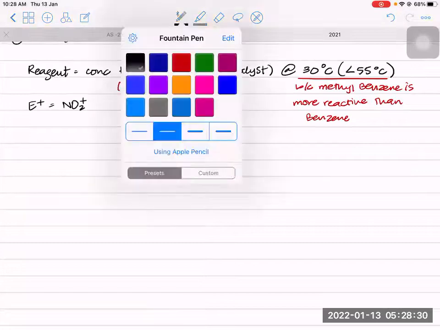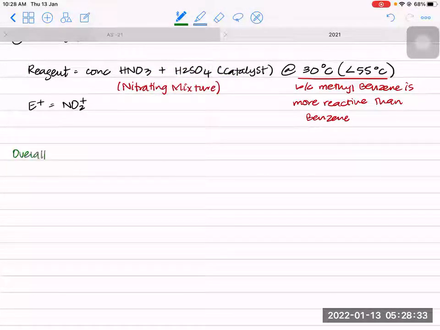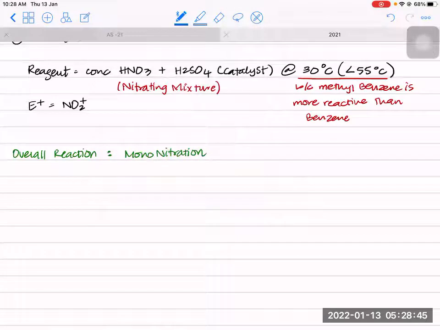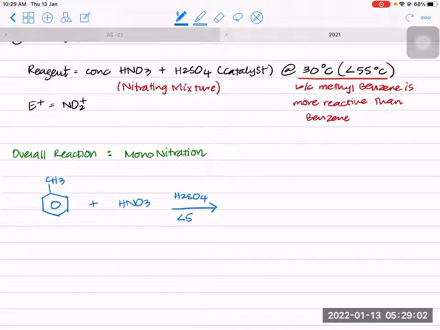Let's see the overall reaction of mononitration. Now, where will the nitro group go? On position 2 or 4. So you have methylbenzene right here. To this, we add HNO3 in the presence of H2SO4 catalyst less than 55 degrees Celsius, or you can just say at 30 degrees Celsius. What will be your possible products? Your possible products are, you can either get